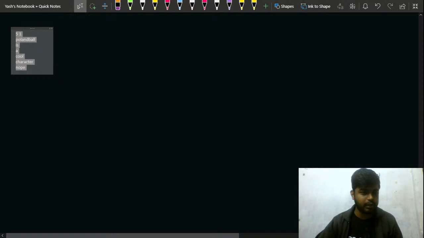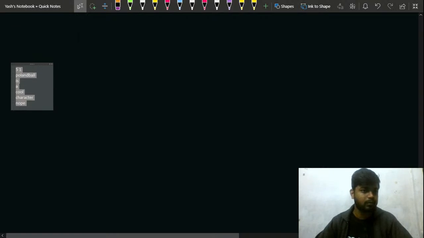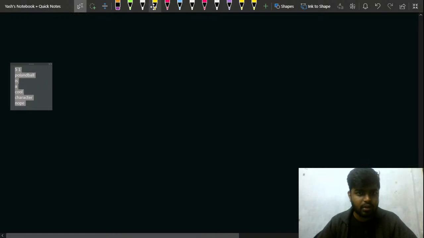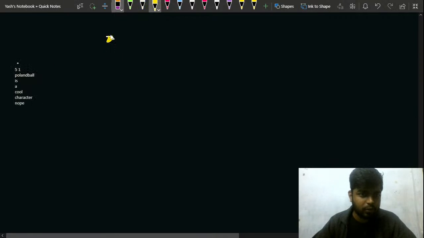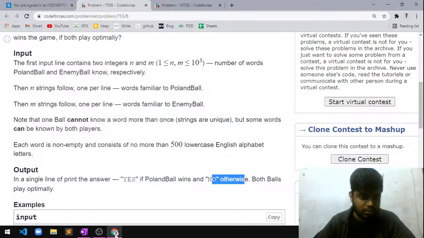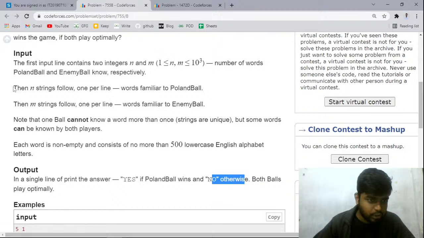Let's say I copy it again, then what will happen? Okay, let us quickly see what the problem statement says. So both of them are having some words that they know, right? So you can say that for the first player, what is happening? The value n is 5, so the first player knows 5 words and the second player knows one word, right? How do I know that? You will be given n and m in the first line.